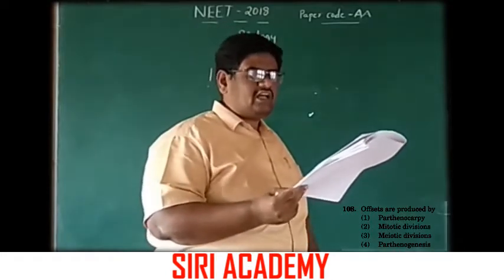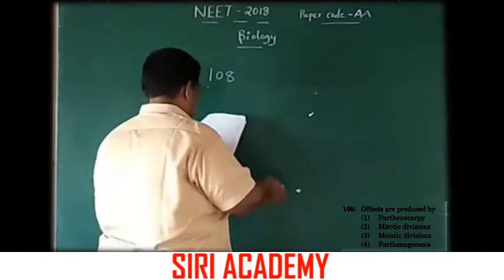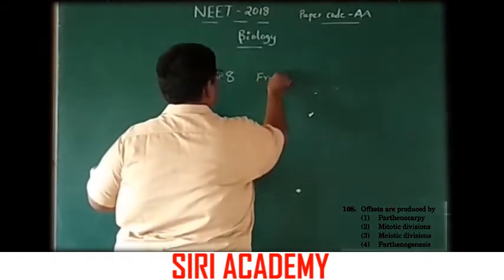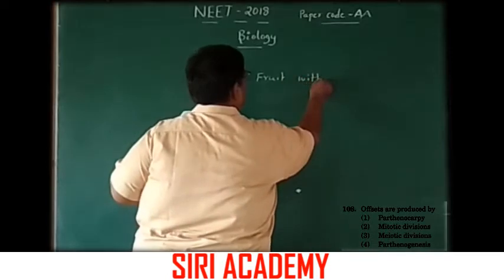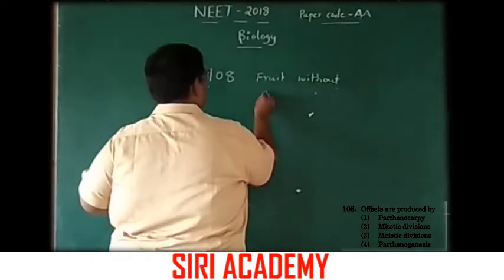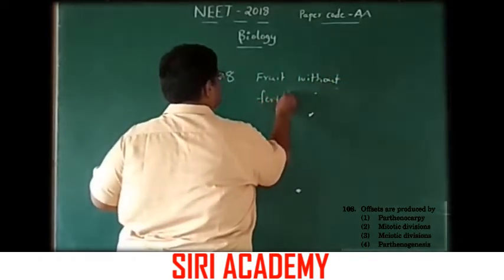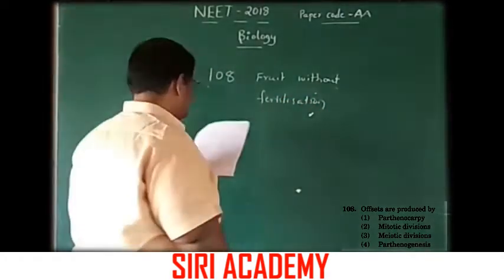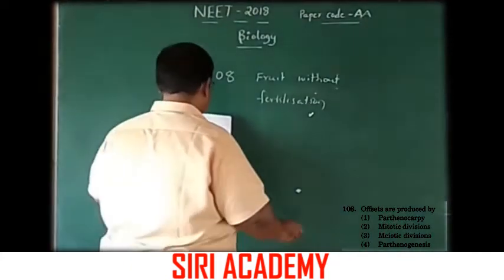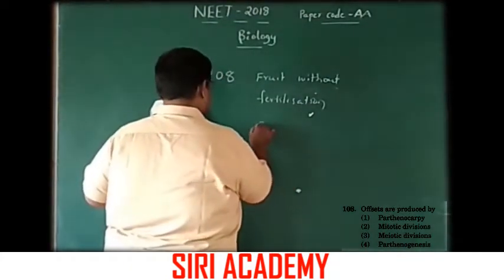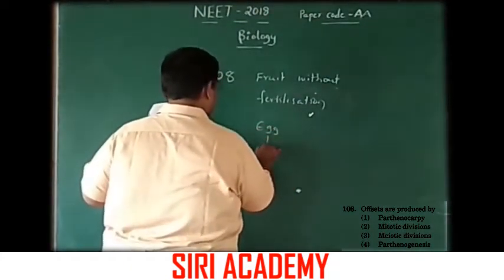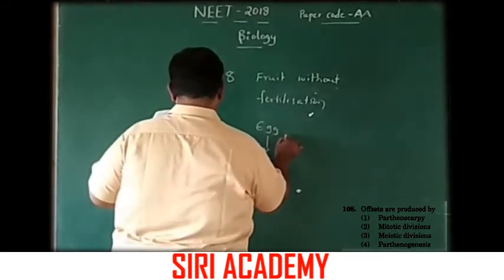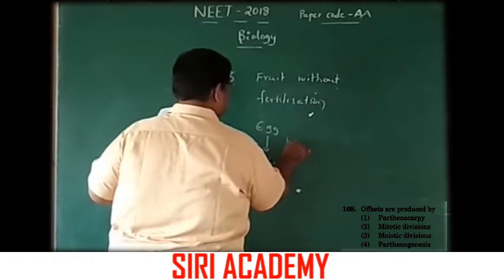Here parthenocarpy means fruit without fertilization, natural in methods like banana. Parthenogenesis means from the egg they can form an embryo without fertilization.